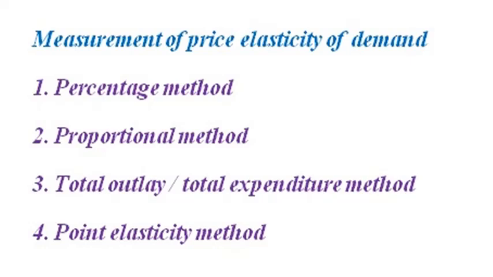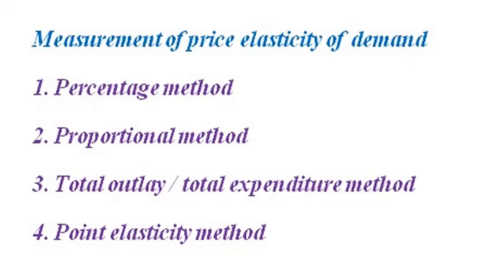Elasticity of demand is equal to the percentage change in demand divided by the percentage change in price. If the coefficient is 1, it is called unitary elasticity. If the coefficient is less than 1, it is called inelastic. If the coefficient is more than 1, it is called elastic.